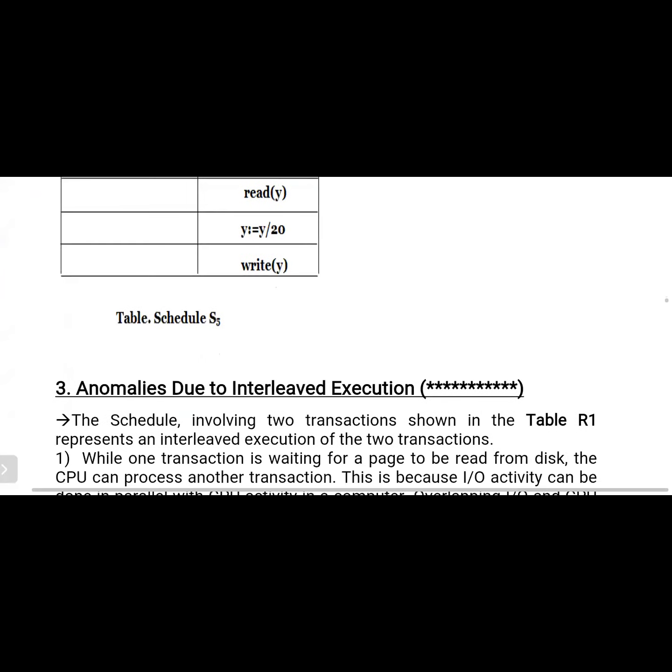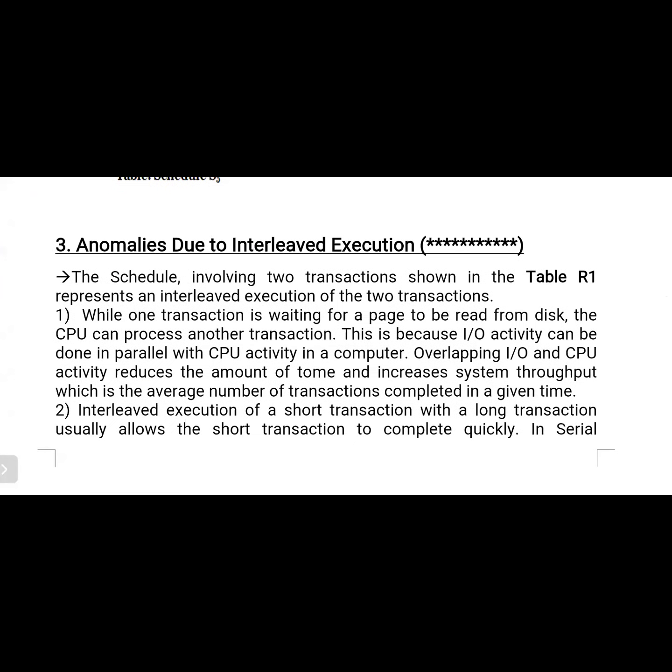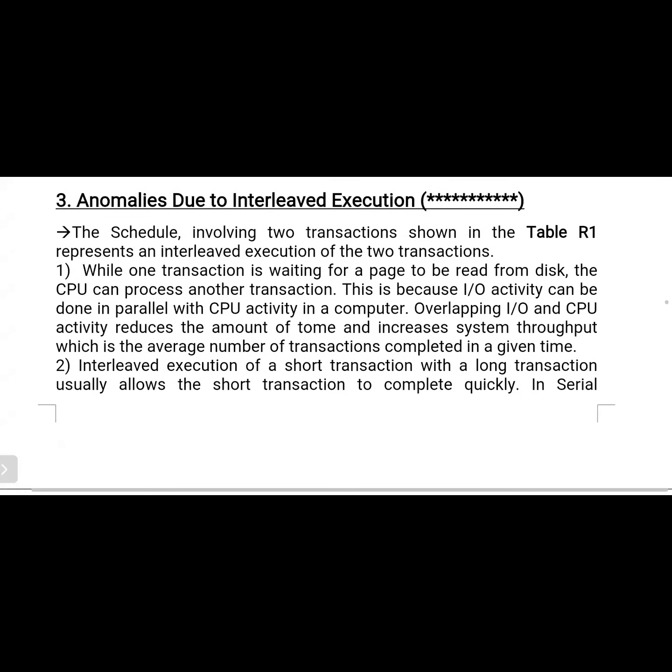In the last class we discussed the anomalies due to interleaved execution. This is a very important question from the exam point of view, and may be asked a number of times. Today we discussed what a schedule is, what a serial schedule is, a non-serial schedule, serializability, conflict serializability, conflict equivalence, and view serializability. Now let us revise once the anomalies due to interleaved execution.